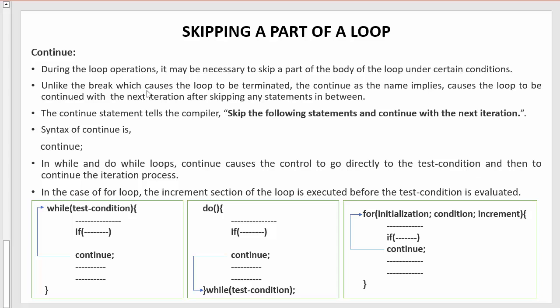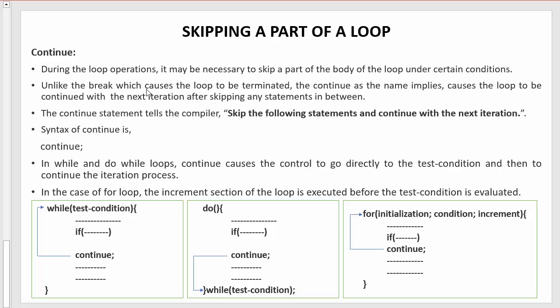That means now the loop has performed 4 iterations. After the 4th iteration, the loop will go to perform the 5th iteration, but I don't want the loop to perform the 5th iteration. Instead of executing the 5th iteration, I want the loop directly to execute the 6th, 7th, 8th, 9th and 10th iteration. That means I want to skip the 5th iteration of a loop.